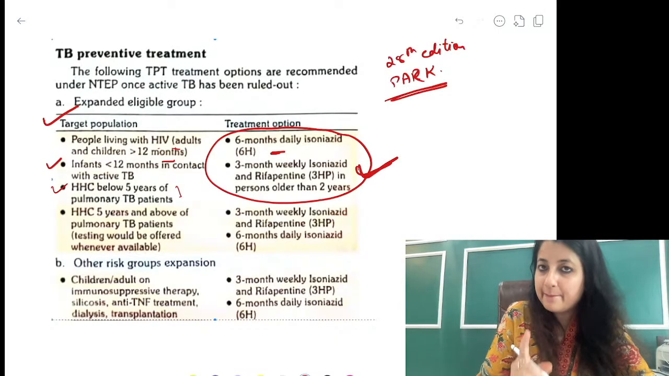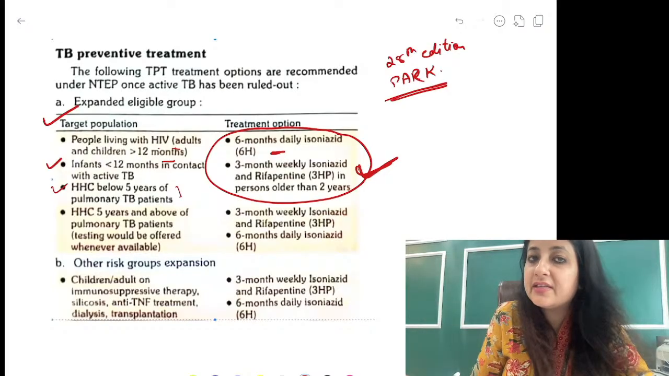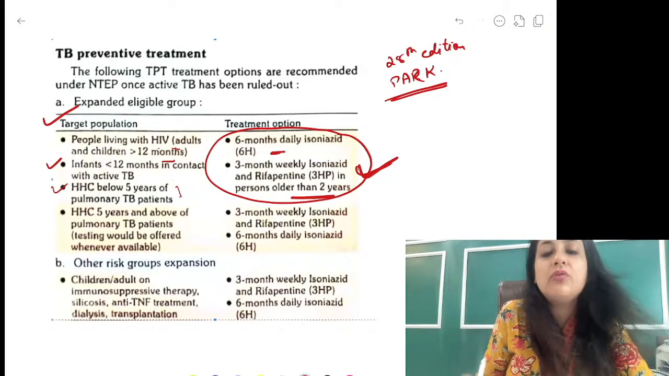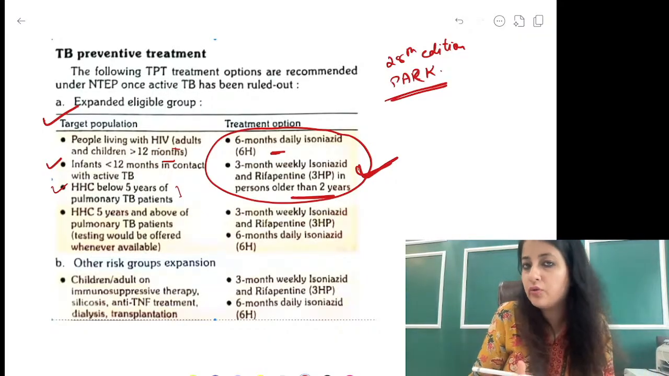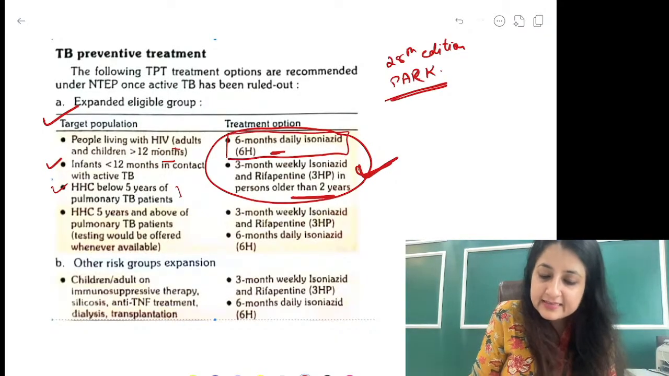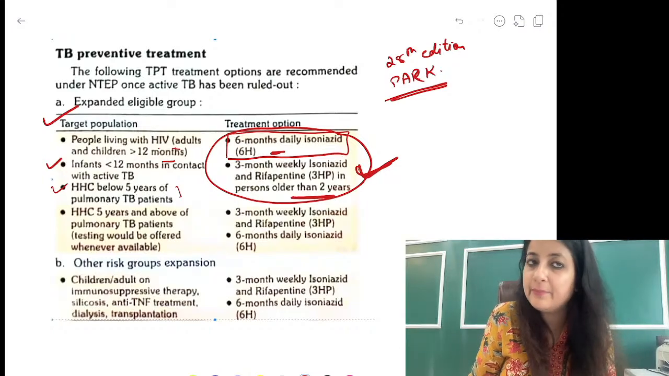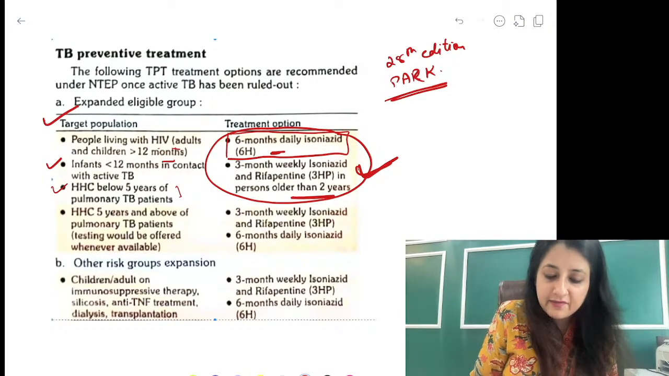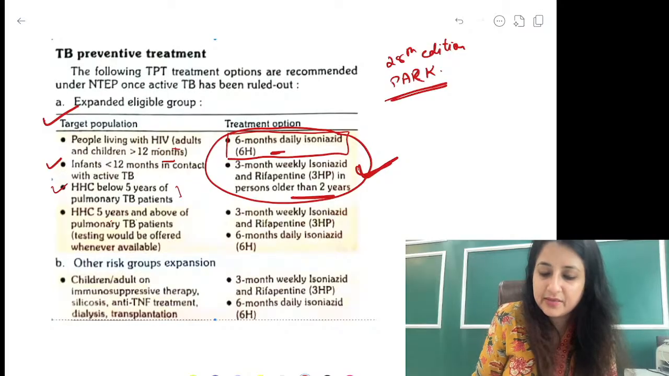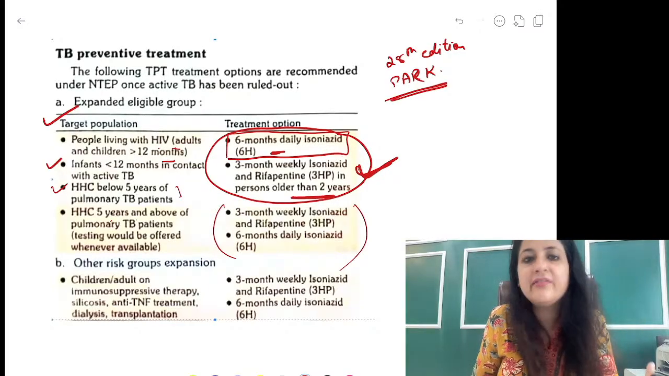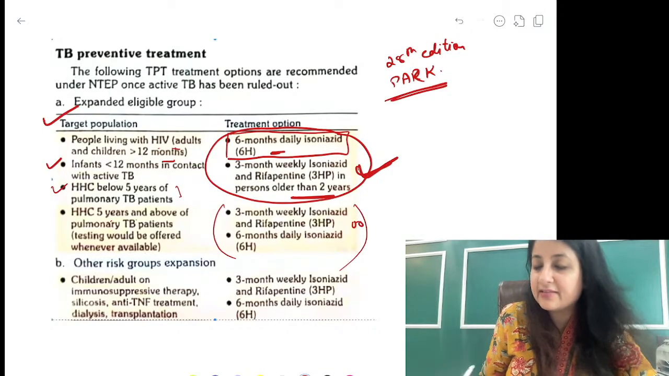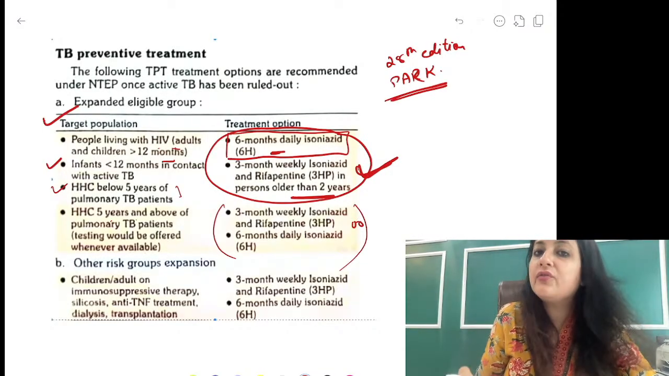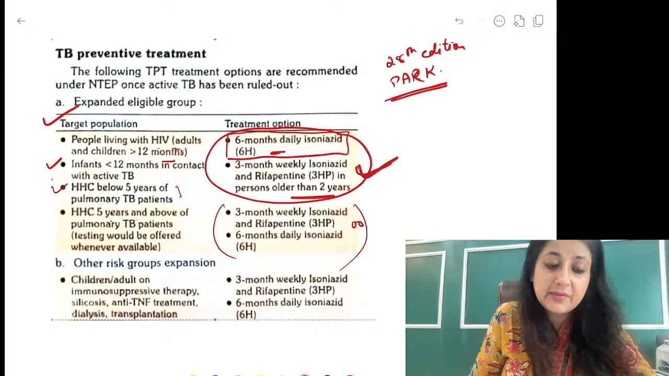This one. But remember, 3-month weekly isoniazid and rifampicin will be given only in children who are older than 2 years. If a question comes in the exam with below 2 years, what will you stick to? 6 months isoniazid. Clear? And household contact 5 years and above of pulmonary TB. Again, you can of course give 3-month weekly isoniazid rifampicin or 6 months daily isoniazid. But what is our preference over here? Our preferred regimen is 3 months. Is it clear? Did you understand everybody?